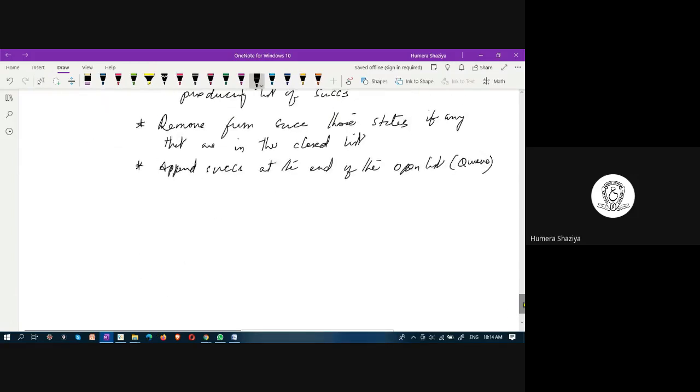Again, I want the reason. Please think over it and tell me what is open list, what is closed list, why it is implemented as queue, what is queue, why it is implemented as stack, what is stack.